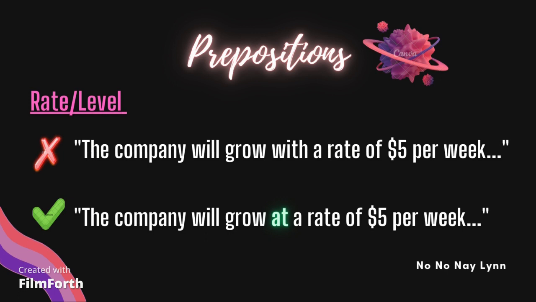Okay, so here is the solution. So we use at a rate or level because we want to point to a particular rate or level of the growth that's happening. It's almost like pinpointing the rate or level we want to talk about, and that's why we use the preposition at. But if we use with, it would mean something like the rate accompanying the growth of the company, which is not true according to what we want to say. The company fully embodies its growth rate in this case, and it is not accompanied by it. So there it is.